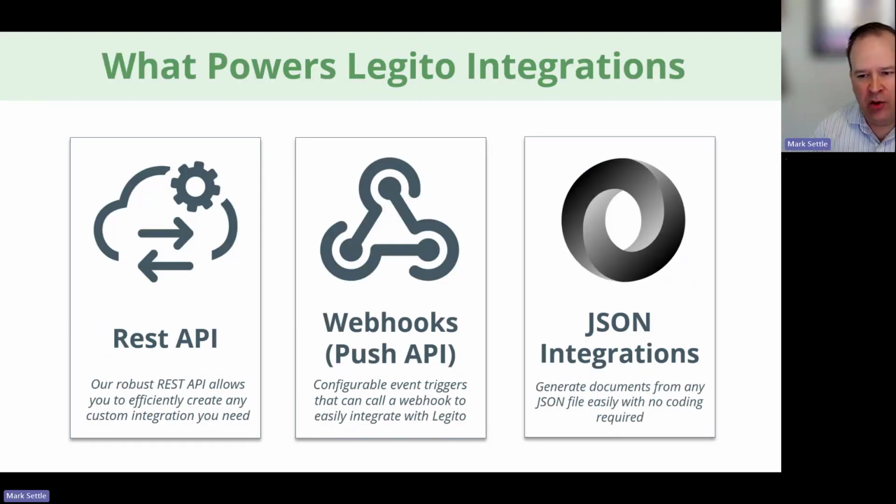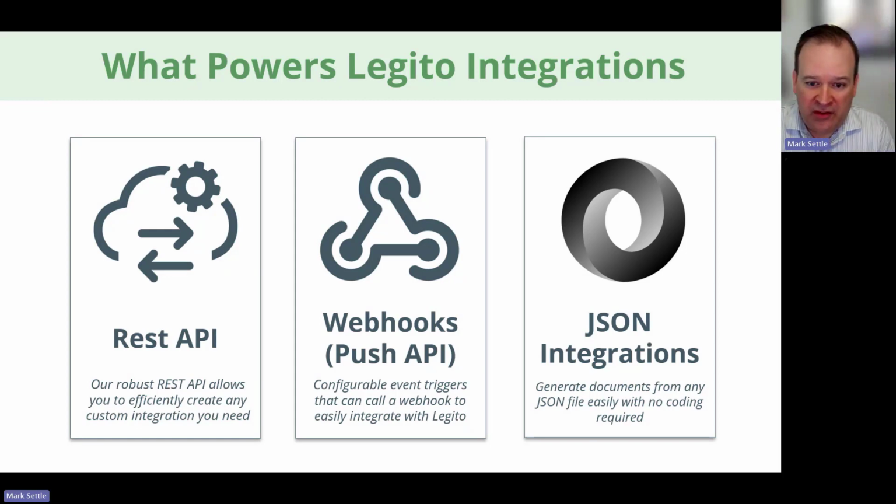Now, to be able to have these integrations, the cloud tool that is provided needs to have facilitators for that. So what powers the integrations that Legito has that are not built inside the product? Well, it's the fact that we have a very robust REST API that will allow you to control and integrate with Legito, get document data, push document data, get user information, set user information, and other things. So a REST API is a must-have in today's world of cloud applications.